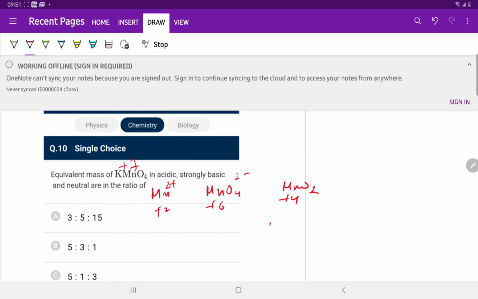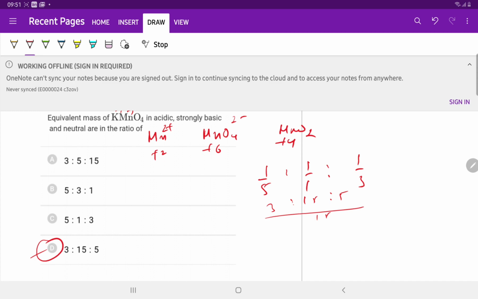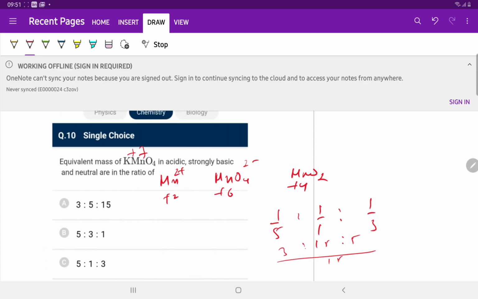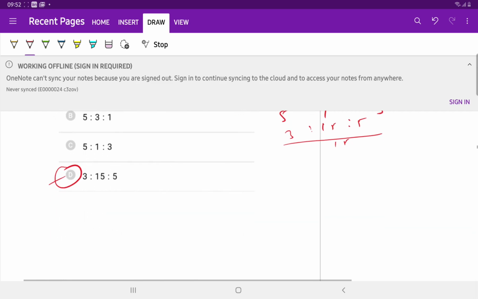So the ratio is 1 by 5 : 1 by 1 : 1 by 3, which is equal to 3 : 15 : 5. Option D is correct. The change in oxidation state in acidic medium is plus 5, in strongly basic medium is plus 1, and in neutral medium is plus 3. So the equivalent mass is the molecular mass, which is the same for all, KMnO4. So 3 : 15 : 5.